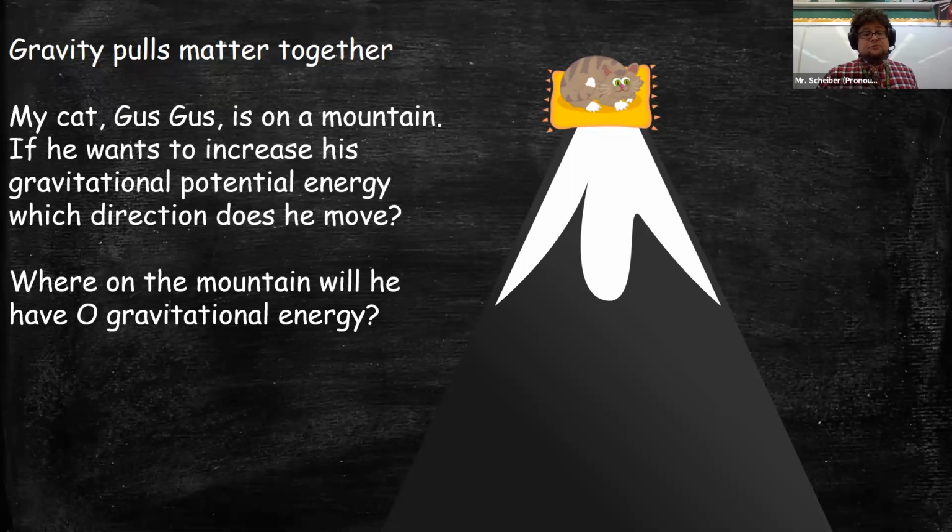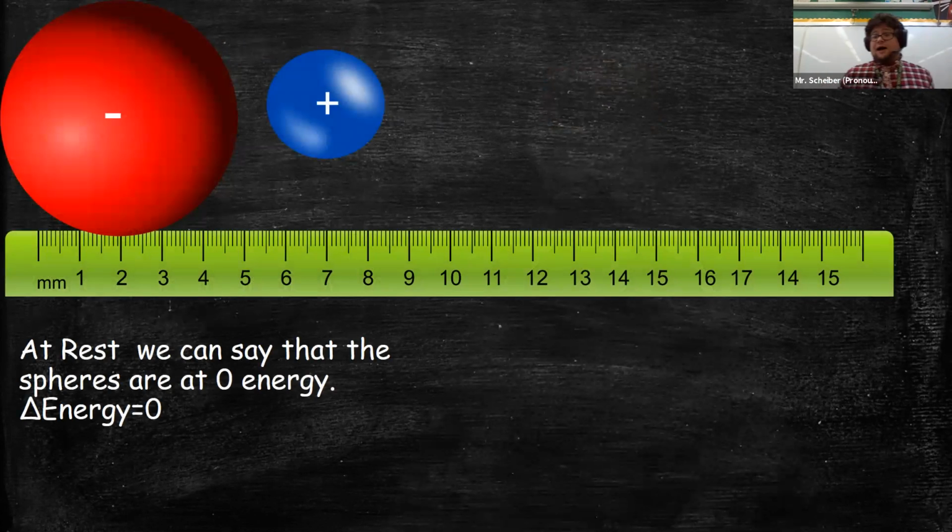Let's look at that in terms of chemistry and ions. So here we have two ions. We know that these two ions are going to attract each other. What we're going to say is that at rest, nothing's happening. So we're going to just say there's zero energy. Now, I understand that there is an attraction, and the attraction is keeping them together. But just like we can say that if you're just standing on Earth, the gravity's not doing anything, we're going to say that that is the maximum attraction between these two particles. They're not going to move anymore. So we're going to say that's zero.